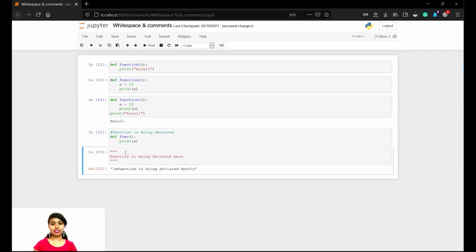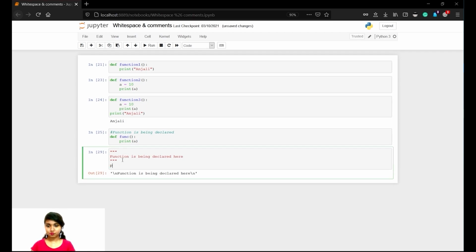The comment will be the output because nothing else is being printed there. So let's try with some print. Print Anjali. It will print only Anjali, because if only a comment is there, it shows that it's just a comment. If you're not using anything else, it will show that.